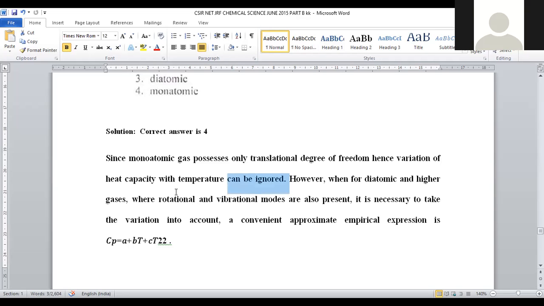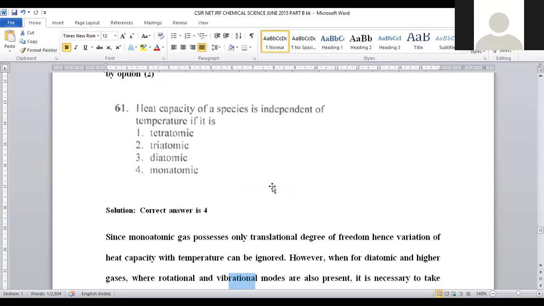However, when diatomic and higher gaseous species are considered, there is a possibility of rotational and vibrational kinds of motions. In order to vibrate and rotate the molecule, we have to supply extra temperature. If that temperature is provided, the electron will be excited to the next level. So in that case, rotational, vibrational, and any other electronic transitions are associated with temperature change. But translational degrees, being smaller or infinitesimal transitions, we can ignore the effect of temperature upon them, right? So here monoatomic gases are associated with translational degrees.